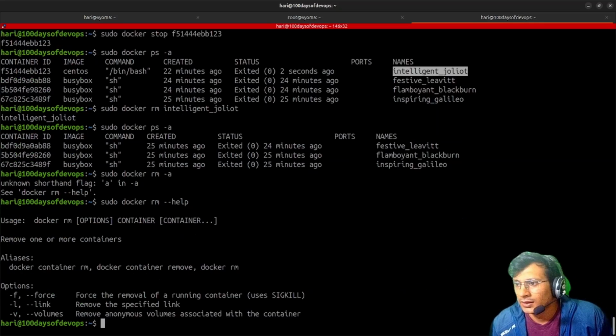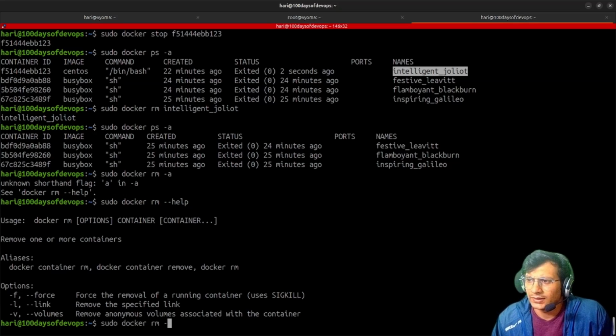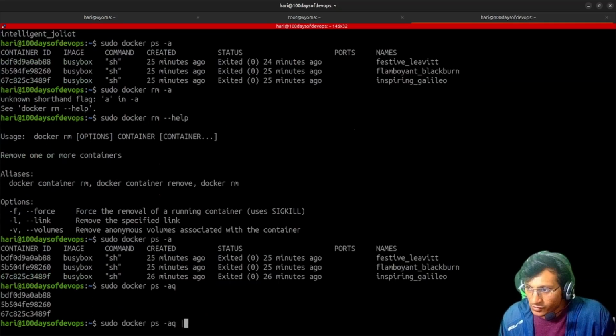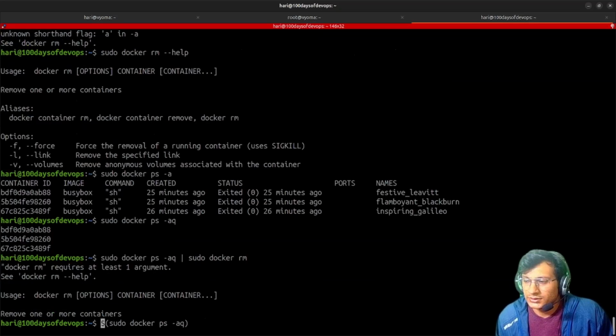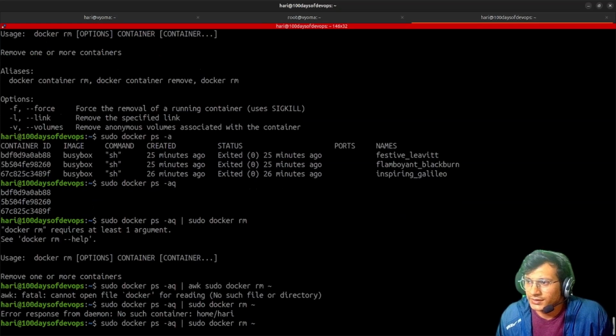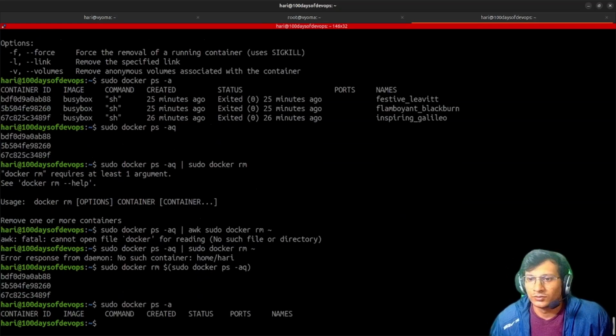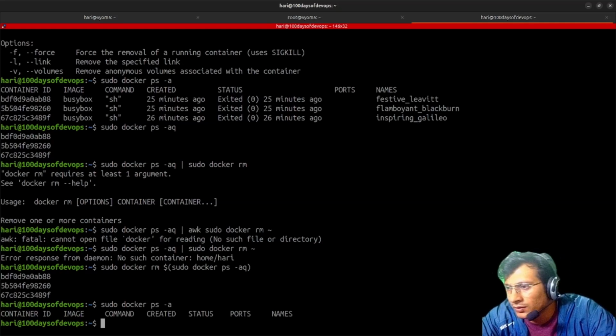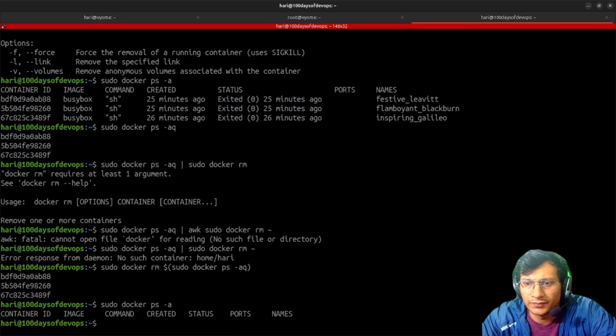Docker ps -a, we can get -q, only the IDs, then pass them to rm. Here we can see no container is available right now. So that's how you can easily create and destroy multiple OS environments, and all of them are completely isolated.